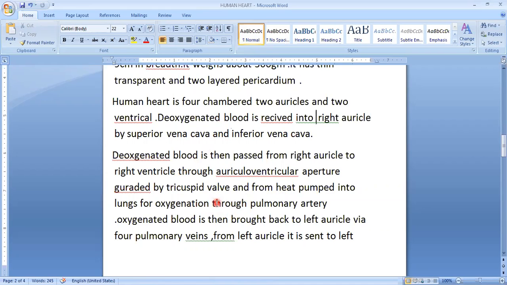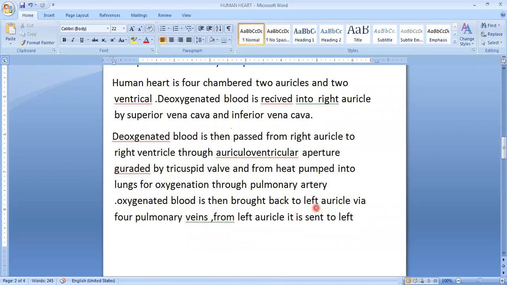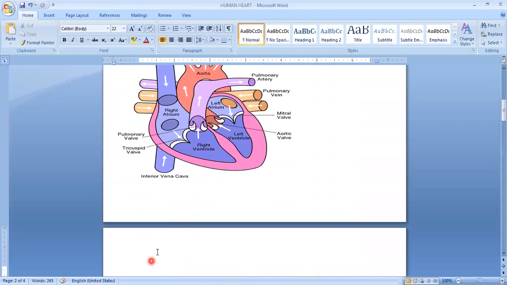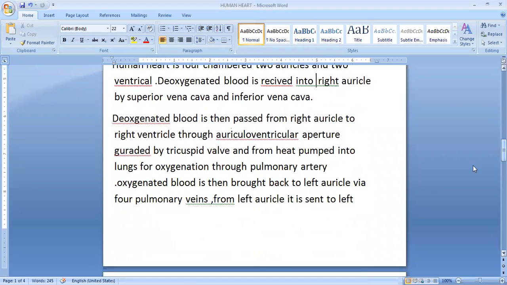So oxygenation of the blood takes place inside the lungs, and from there it moves towards the left auricle, and from the left auricle it will move towards the left ventricle. And here again there is a valve, and that valve is called the bicuspid valve.